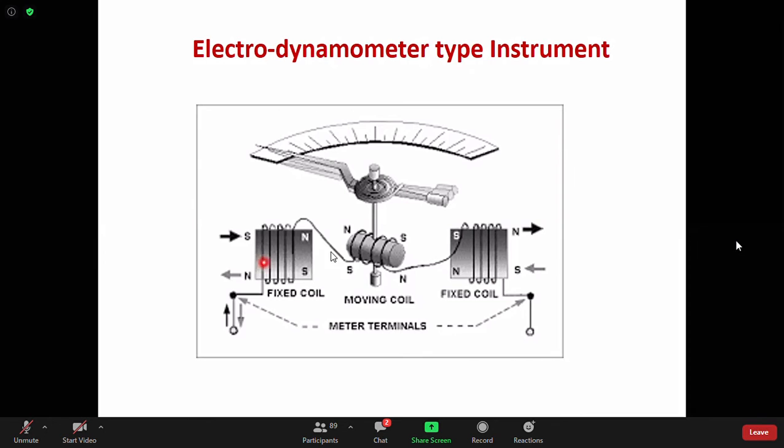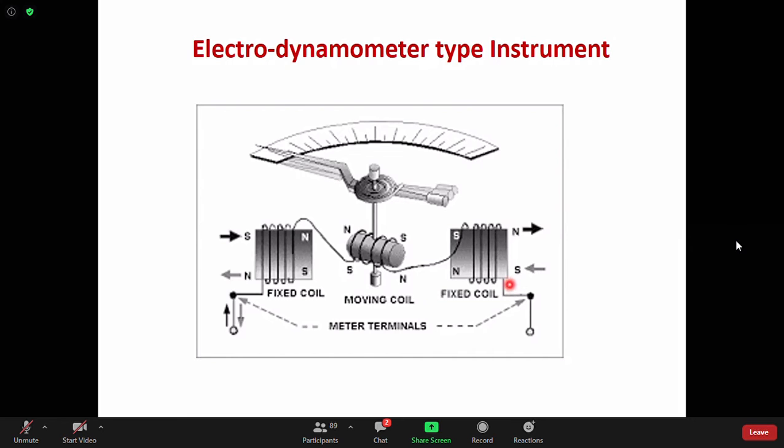See, there are two coils. In fact, there are three coils. Two coils are basically the same, and this one is the central one. Now what happens if current flows through all these coils? All of them will produce some magnetic field. Those magnetic fields will interact and some deflecting torque will be produced. This we have to understand clearly.